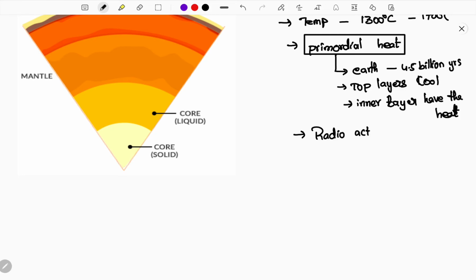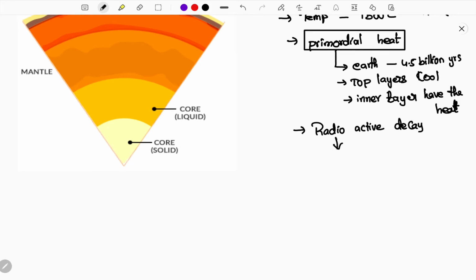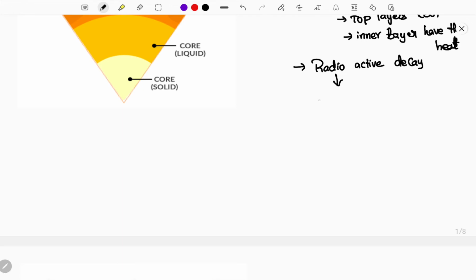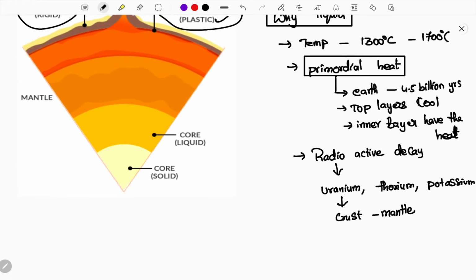Radioactive decay. What is this radioactive decay happening in the asthenosphere? Many minerals like uranium, thorium, and potassium decay, and they lie between the crust and mantle. Because of the already present temperature of 1300 to 1700 degrees Celsius, they go on in continuous reaction.